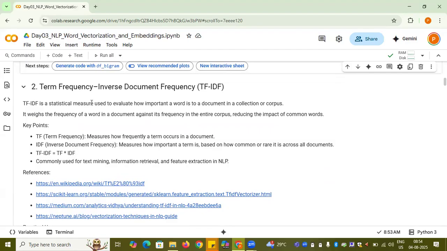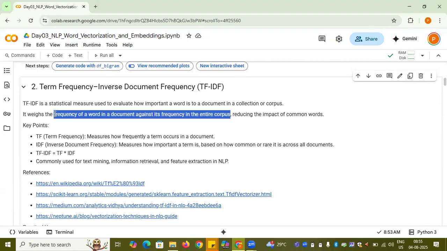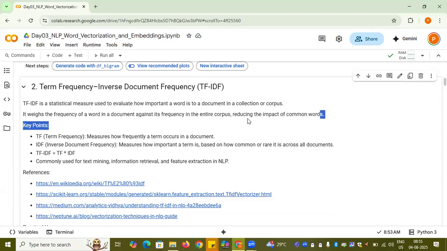This is a statistical measure. It evaluates how important a word is to a document in a collection or corpus. So this is important. There is a corpus, but how important a word is to a document. So it's very specific to the document. It's not dealing with the corpus as in the case of bag of words. It weighs the frequency of a word in a document against its frequency in the entire corpus. So that is actually needed. If the frequency in the entire corpus is higher, then definitely the TF-IDF score would be low, right? So it reduces the impact of common words. This is what we want, right?